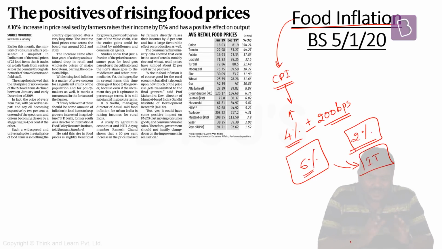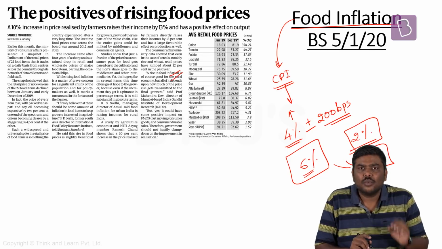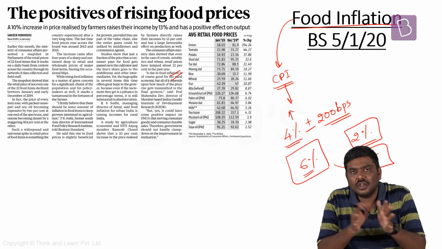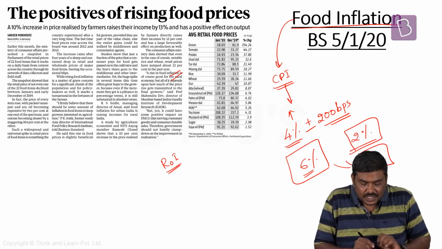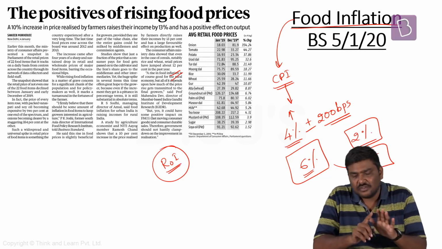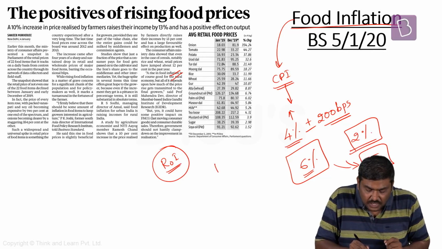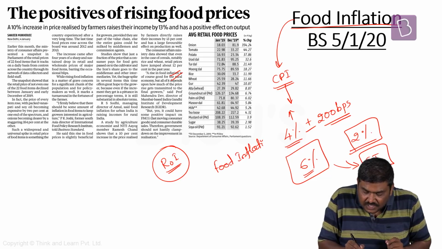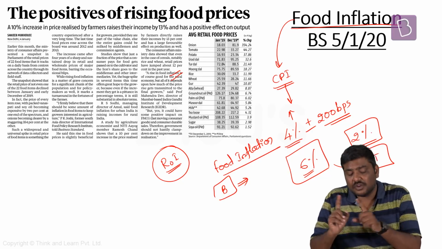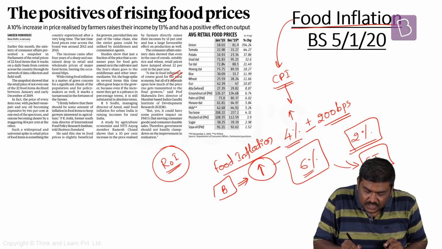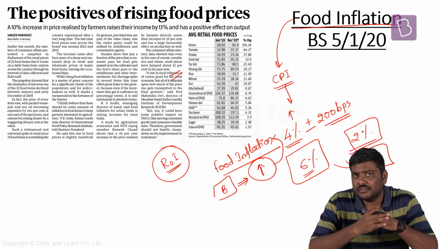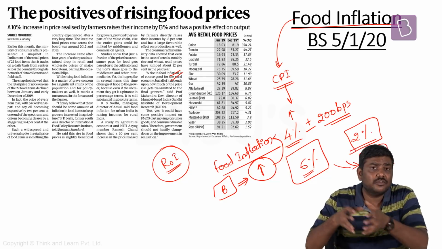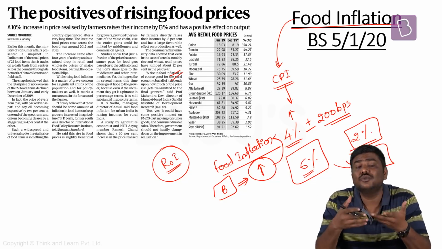This concept is nothing but inflation targeting. But coming to the point at hand, this particular article discusses one of the favorable outcomes, or positive outcomes, whenever there is a higher rate of inflation in the market. Now please understand, in recent times, one of the reasons why the inflation rate has been increasing is food inflation. When I say food inflation, it simply means compared to the base, the market prices of food commodities have increased, as a result of which we are experiencing food inflation. This increase will be a headache for RBI, for the Government of India, and for the households.